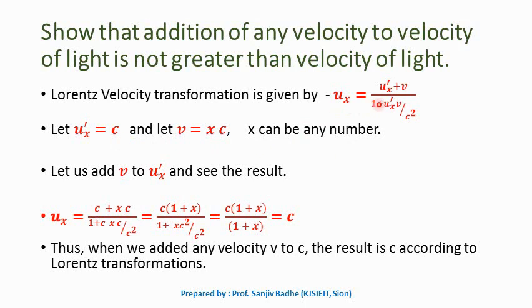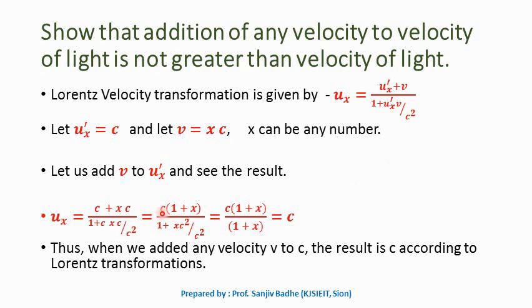So we are trying to add any velocity xc to velocity c. So ux is equal to c plus xc upon 1 plus c times xc upon c square.